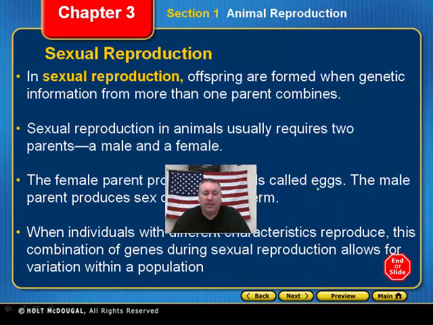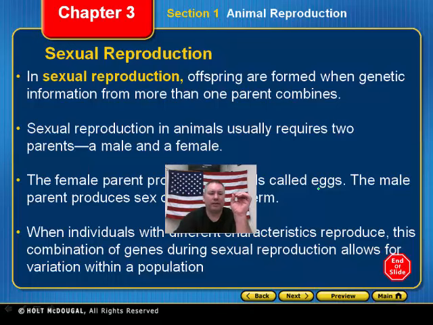When individuals with different characteristics reproduce, this combination of genes, sexual reproduction allows for variation within a population. What does that mean? That simply means that when you have 2 different organisms and they reproduce sexually, the genes from the father and the genes from the mother are combined to create the offspring. The offspring is not genetically identical to the mother or genetically identical to the father. Instead, it has a combination of both those genes together.